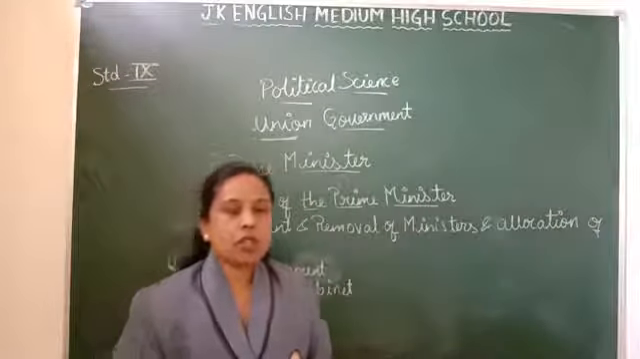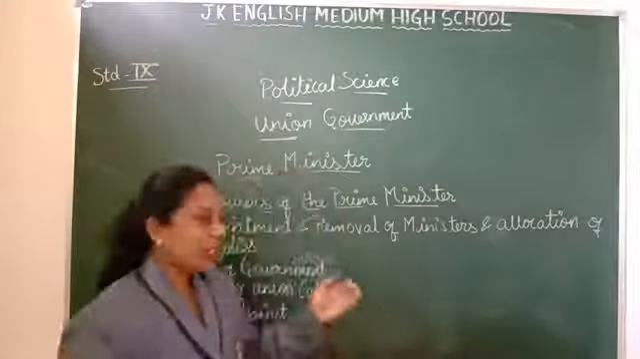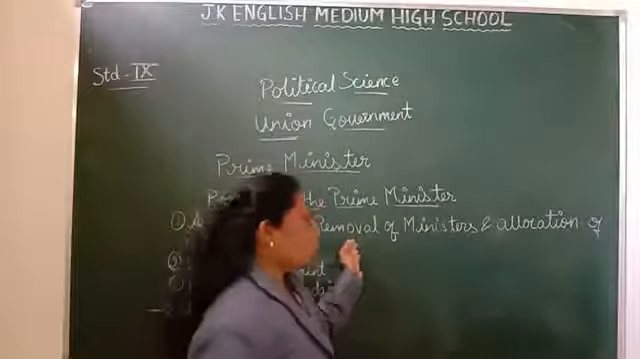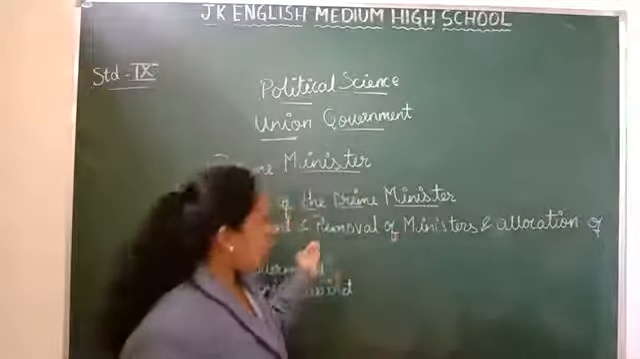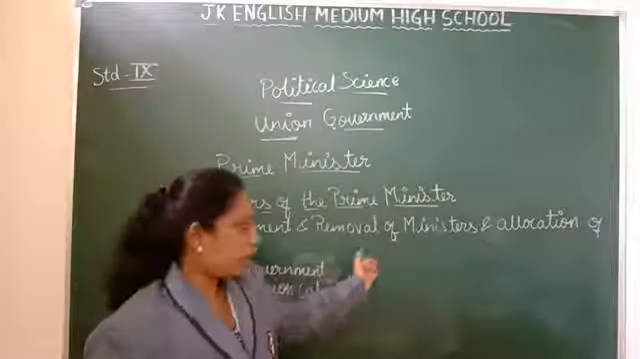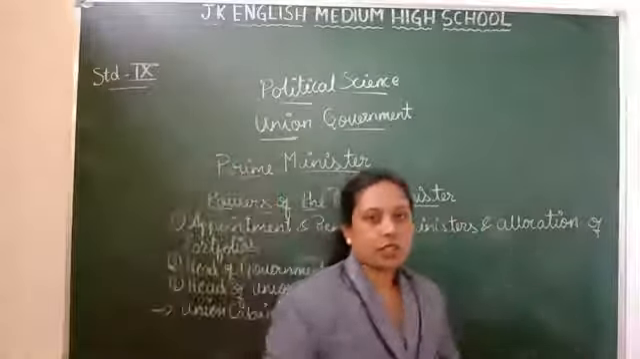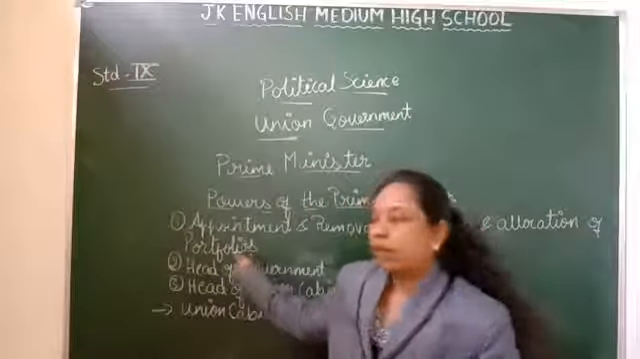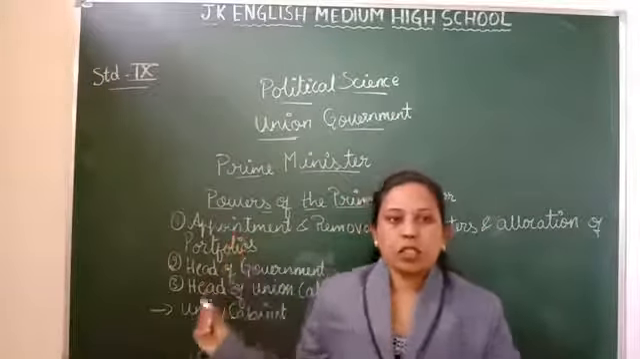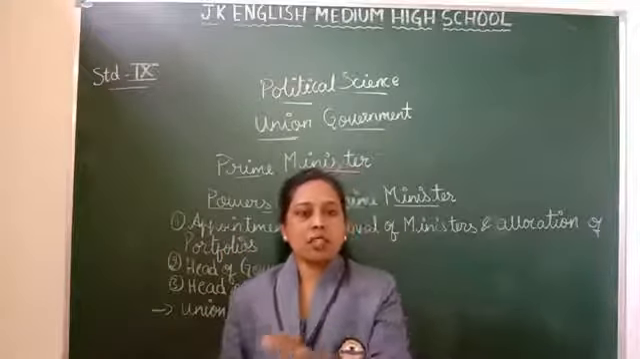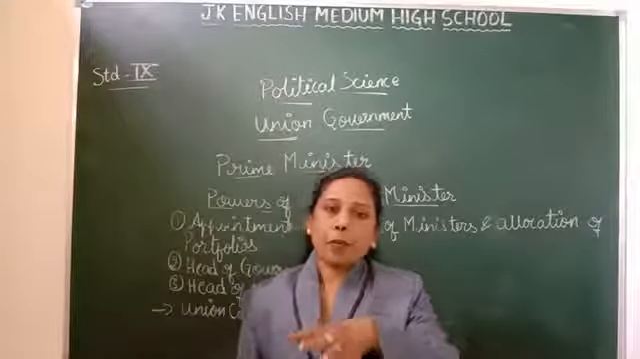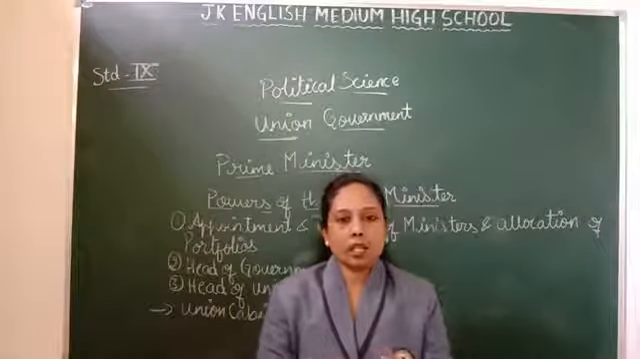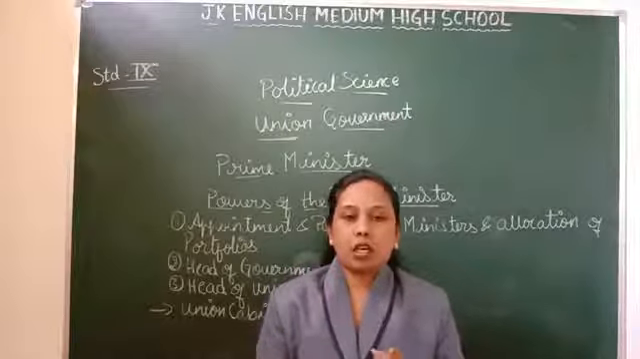In these powers of the Prime Minister, the Prime Minister appoints the ministers, and he has the power to appoint and also the power to remove a minister. And allocation: allocation means he will allot the portfolios. Portfolios means what? Their work. So here the Prime Minister recommends to the President the appointment of ministers to the Council of Ministers. He also allocates the various portfolios, the work.